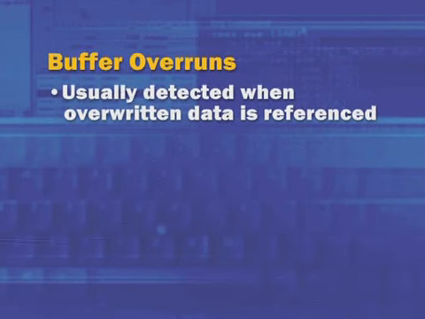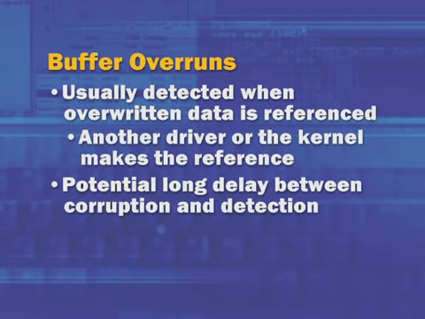So when we press the do bug button, some random buffer is going to be overwritten in kernel memory. That may or may not crash the system right away, because it's not until somebody references that corrupt memory that a system crash might occur. So there could potentially be a long delay between the corruption and the crash.